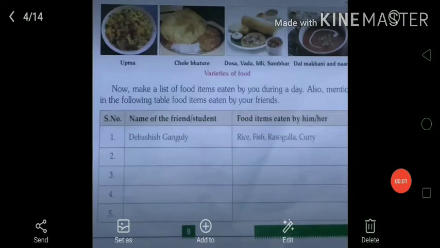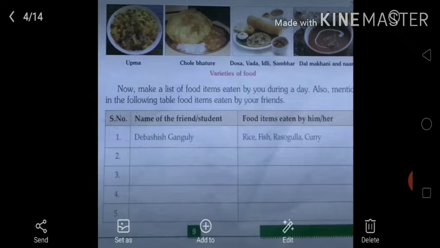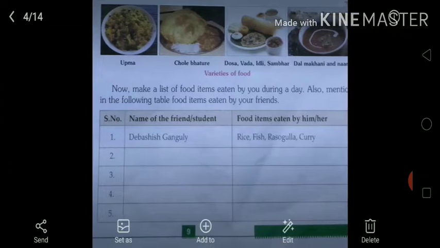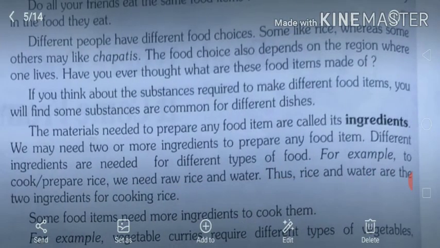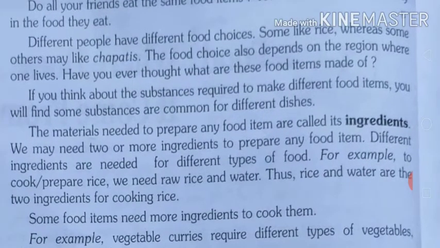Now make a list of food items eaten by you during a day. Also mention in the following table the food items eaten by your friend. So it is one of the tasks for you. See that here a table is given with two columns. On one side you have to write the name of your friend, and on the other side you have to write the food items eaten by him or her. So please do this work and fill this column of your book. Now let's move toward the next line.